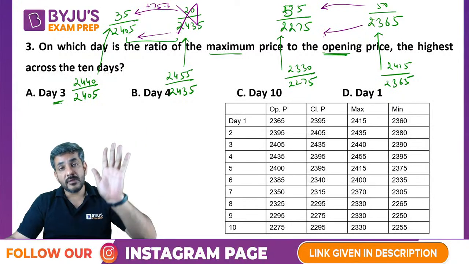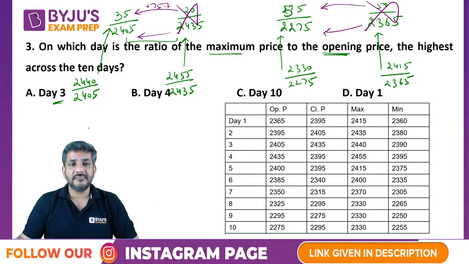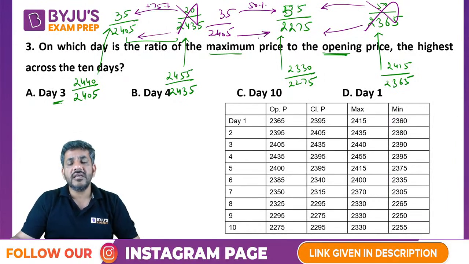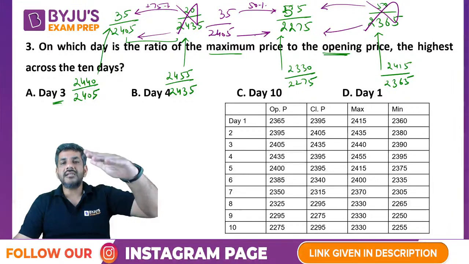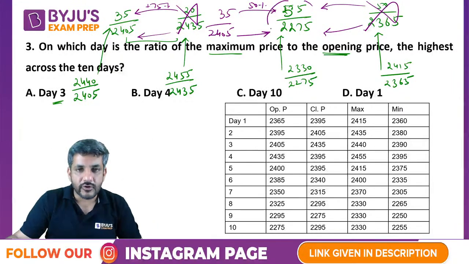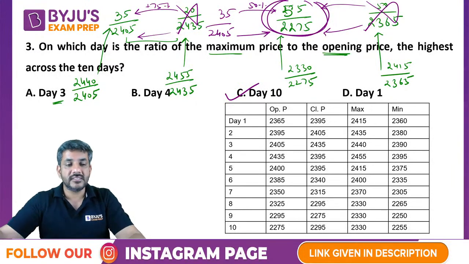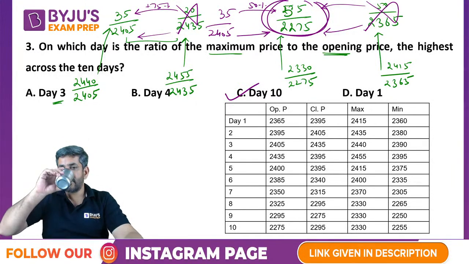The numerator increased, the denominator is smaller. This cannot be the answer. Now what remains is 35 by 2405. Here the numerator increased by 35 over 20, which is approximately 50%. Here it has decreased. Again I see the numerator is larger and the denominator is smaller. So of course this is the king. This has to be the highest value. So the answer is day 10.